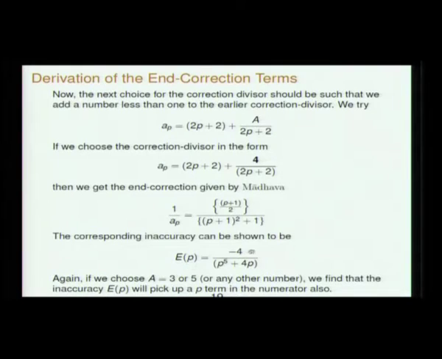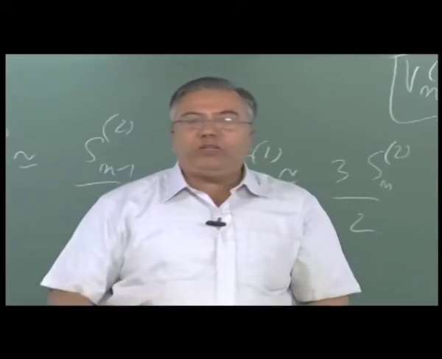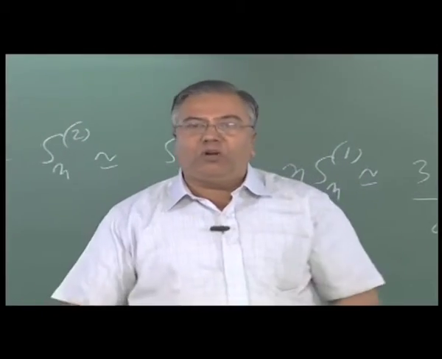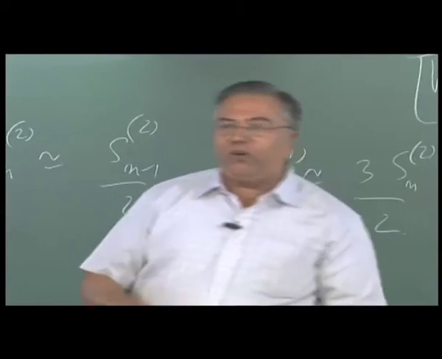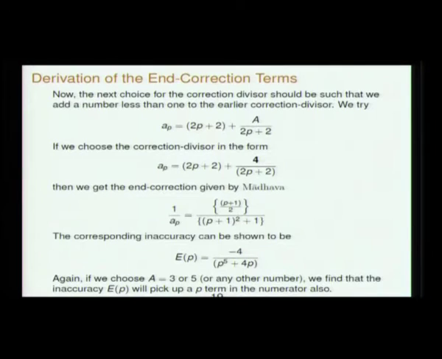This is our EP. So let us calculate that with this expression for AP. Then we get EP equal to minus 4 by P to the power 5 plus 4P if I take this. But if I take instead of this any other value for A, 3 or 5, then we will find that EP will pick up a P term in the numerator. So the Sthaulya will not go like 1 by P to the power 5, it will go much more slowly, like 1 by P to the power 4. So we will not have a fast decreasing Sthaulya. Therefore, for a better inaccuracy, we need to choose this constant to be 4.